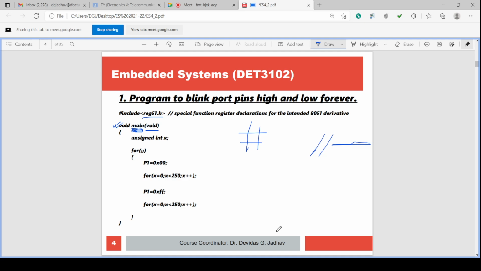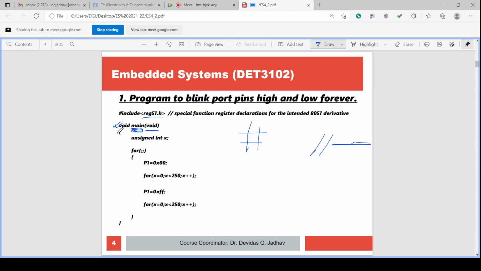In other functions, we can have the data type of the function and the arguments of the function also. But the main function will not have arguments and will not have a data type. The main function will not return anything and will not take any input from variables in the brackets. Okay, both are void.